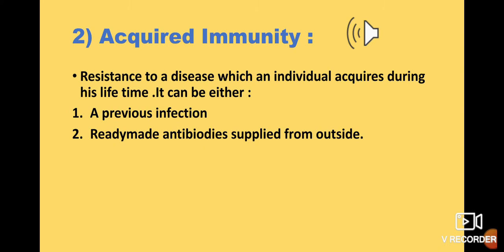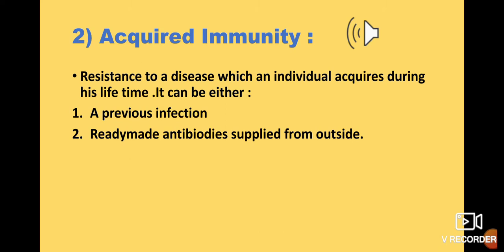This time I know how to tackle it, so they will immediately act against it and it will be killed. So you will not catch the disease. You will be healthy. So during the lifetime only this immunity has been developed.